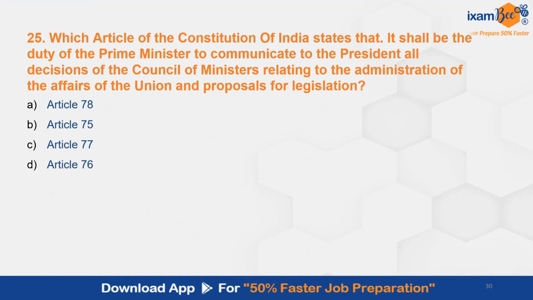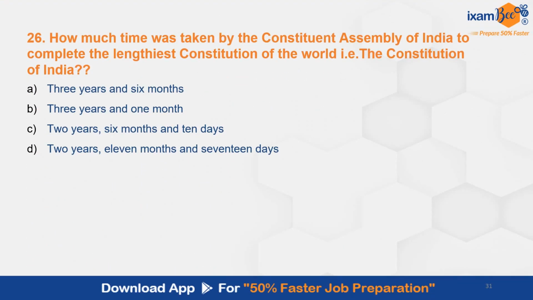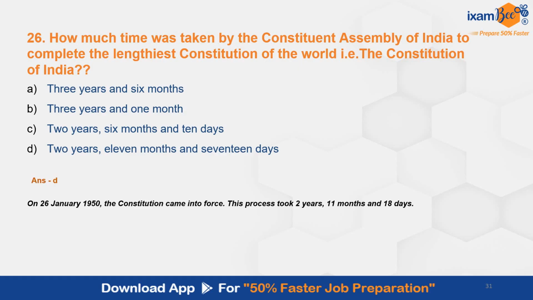Then question number 25. Which article of the Constitution of India states that it shall be the duty of the Prime Minister to communicate to the President all decisions of the Council of Ministers relating to administration of the affairs of the Union and proposals for legislation? This is given in Article 78. Duties of Prime Minister with respect to furnishing of information to the President, etc. Question number 26. How much time was taken by the Constituent Assembly of India to complete the lengthiest constitution of the world, the Constitution of India? The correct answer here is D, 2 years, 11 months and 17 days.